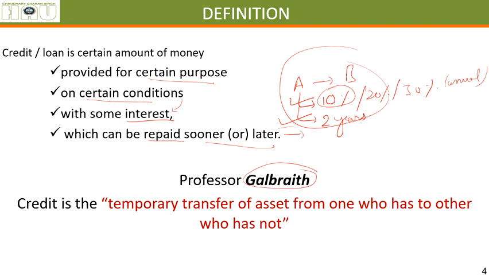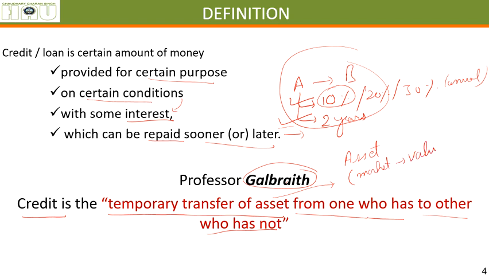However, Professor Galbraith, see, the benefit of memorizing the definitions, once you understand them, is that you can very precisely define what the thing is. Credit, let's say, he simply defines as the transfer of an asset from one who has to the other who has not. That's all. Let's say credit is transfer of an asset. We mean something you have in your pocket that you can go and sell in the market and you will get some money. It has some value.